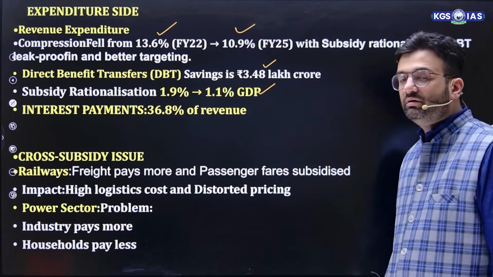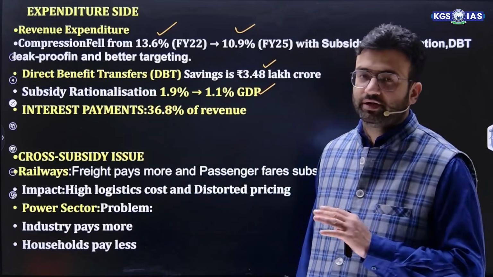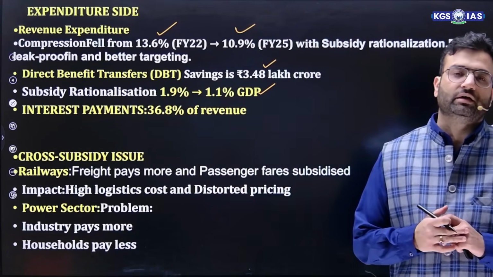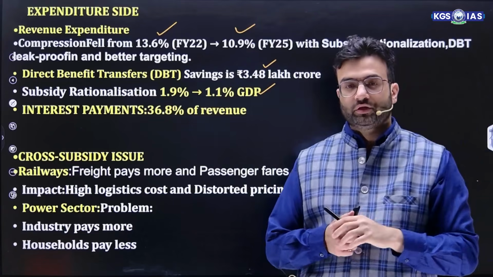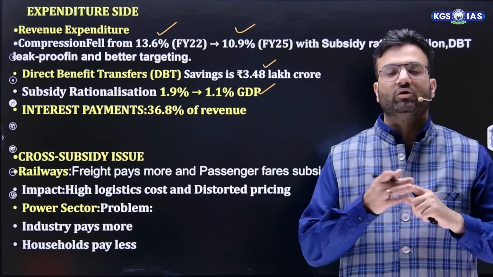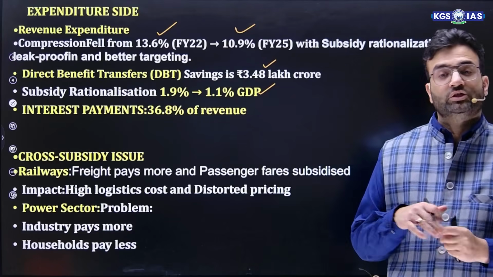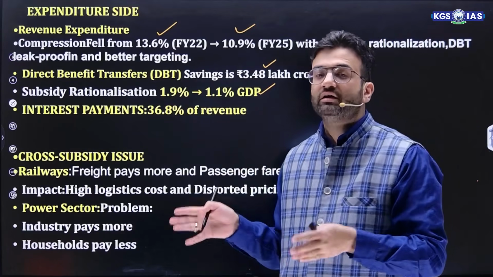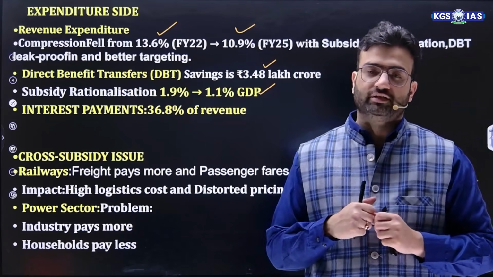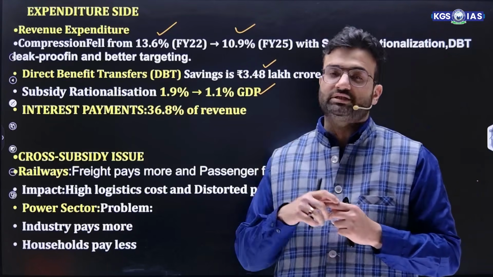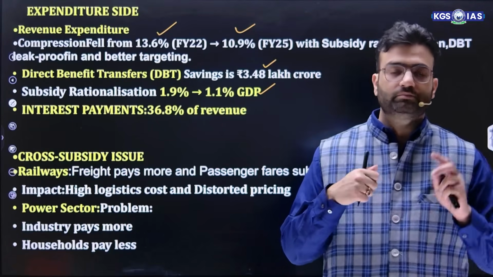Then the major problem is the cross subsidy issue. What is this cross subsidy issue? I'll explain. Suppose in the railway sector, the freight train is generating a profit of 100 rupees, but the passenger train is at a loss of, let's say, 80 rupees or a loss of 120 rupees. So whatever profit is earned will go to offset that loss, because if we increase the passenger ticket cost, it will create an impact on the people as well.